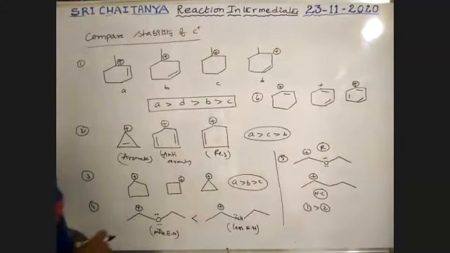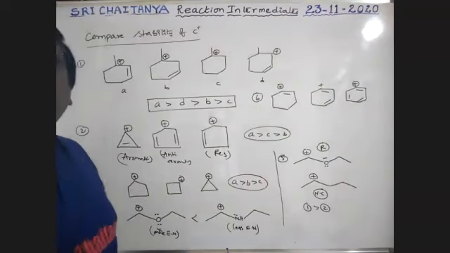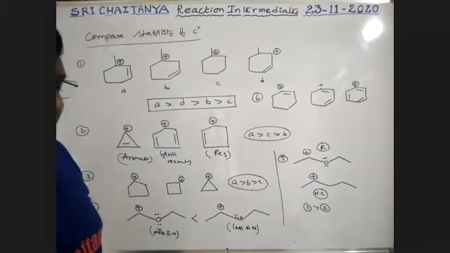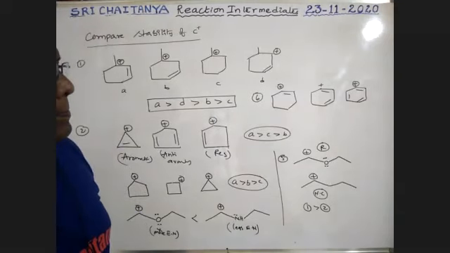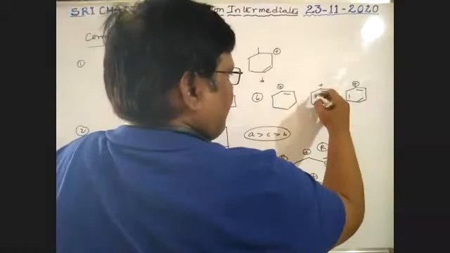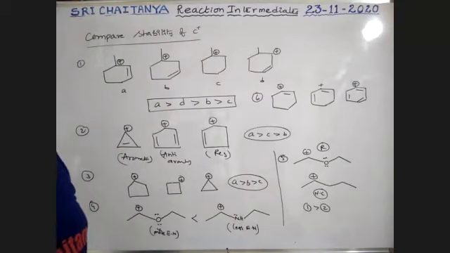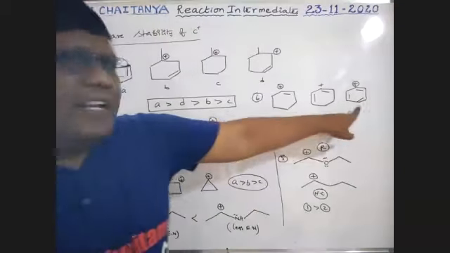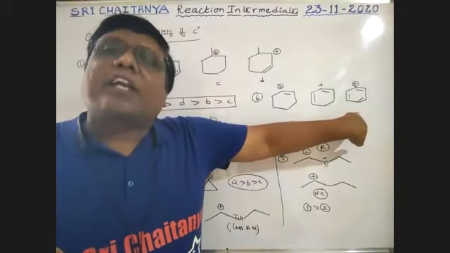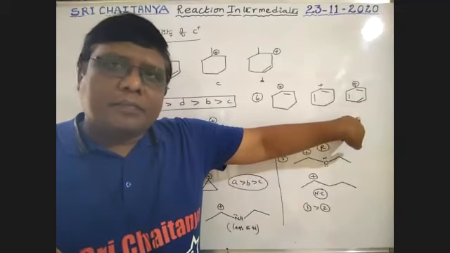Tell me, boys. Both are same. No problem. It is least, boys. It is very least. Already check your previous order. It is a phenyl cation.